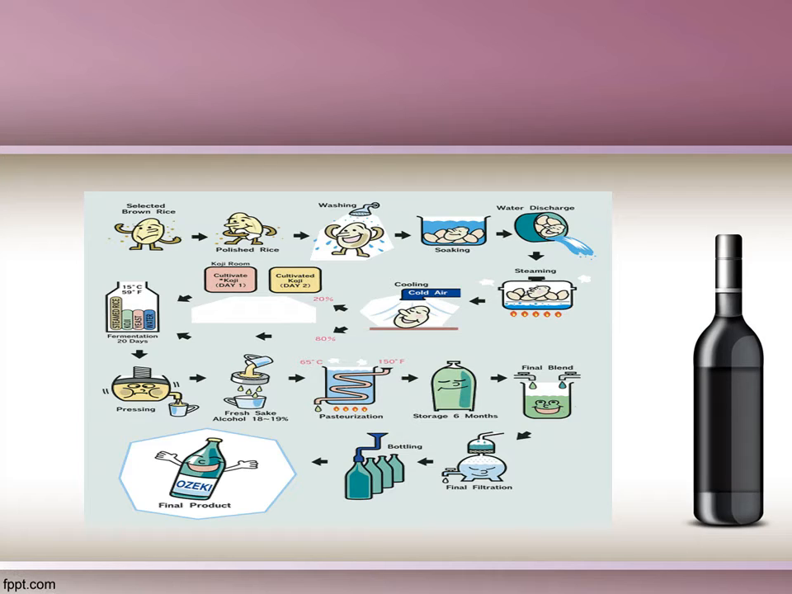And here it is again sent for the pasteurization process, at 65 degrees Celsius, or we can say 150 degrees Fahrenheit, and it can be stored for 6 months, and then the final blending process takes place. After the final blending, we send it for filtration, and then the bottling process takes place, and finally, under any brand, we can produce a final sake. Here we have just given the example of Ozeki, which is also one type of sake. So this is the whole process of how to prepare sake.